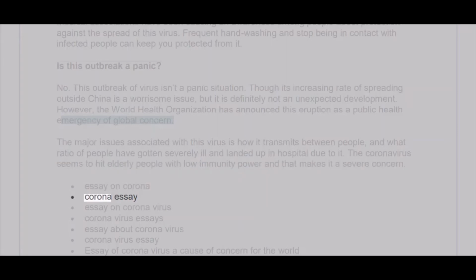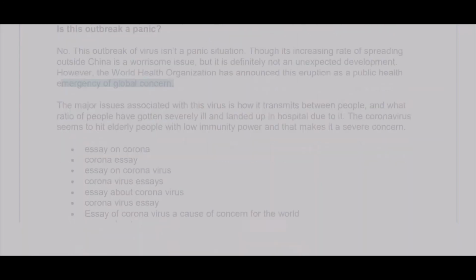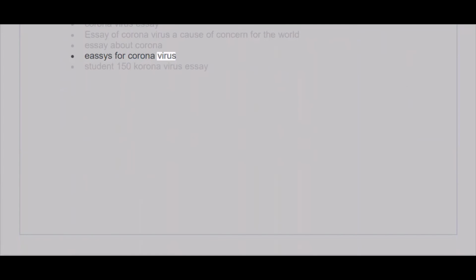Essay on Corona, Essay on Coronavirus, Essay about Coronavirus, a cause of concern for the world, Student 150 Coronavirus Essay.